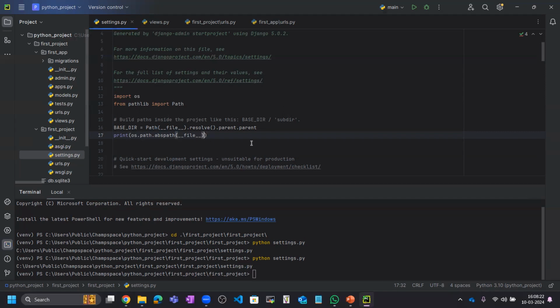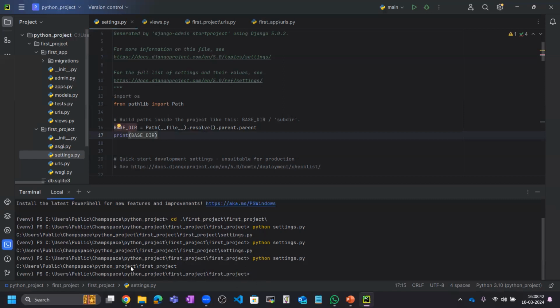Another thing, let me give the BASE_DIR directly. You can see in BASE_DIR I have stored the path of the file. Okay, and I can give this BASE_DIR directly, and let me save it. Now you can see this printed the base directory path, not the settings.py path. So what is the base directory here? This is the first project, then the Python project. Okay, so this is about seeing the things.